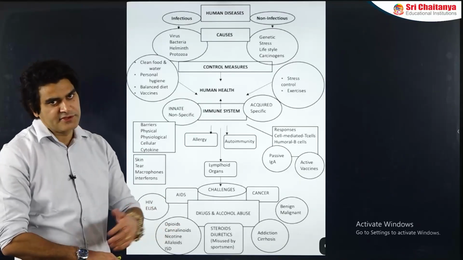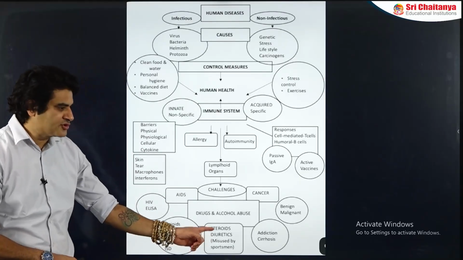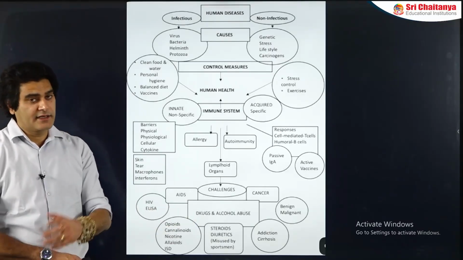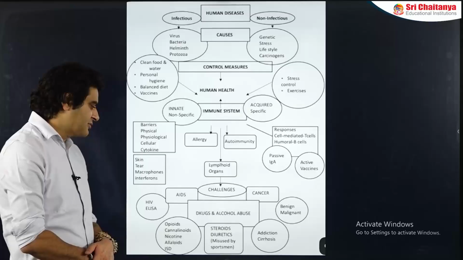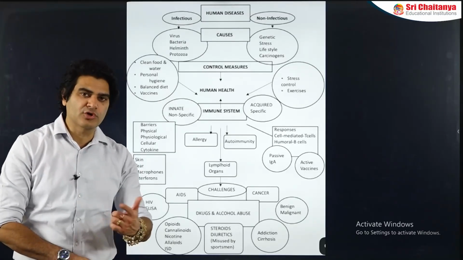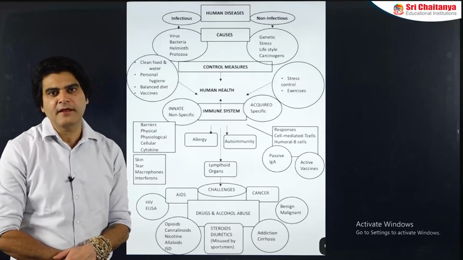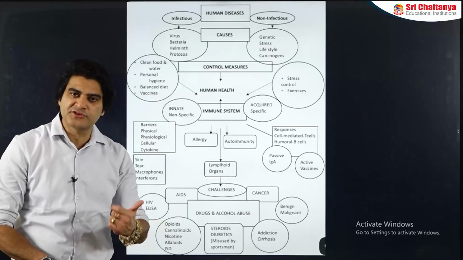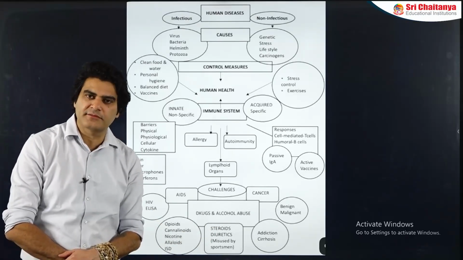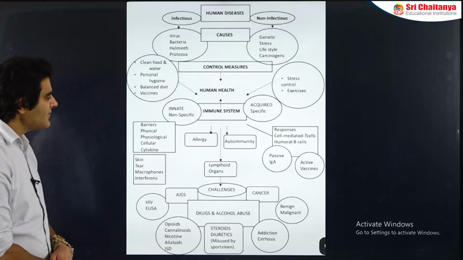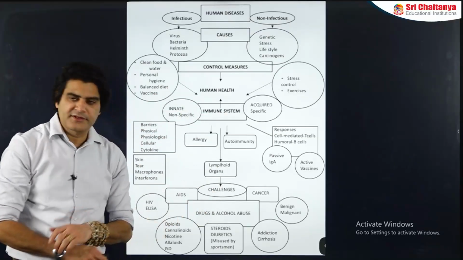Such things, of course, constitute abuse by sports persons, and that is a practice that needs to be checked and is hence banned. Every sports person is supposed to go for dope testing before any competition, in which they have to give blood samples and urine samples, through which any abuse of drugs by them can be detected. So that was an overview of the entire chapter.